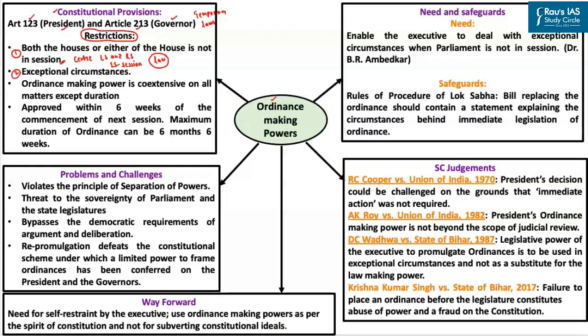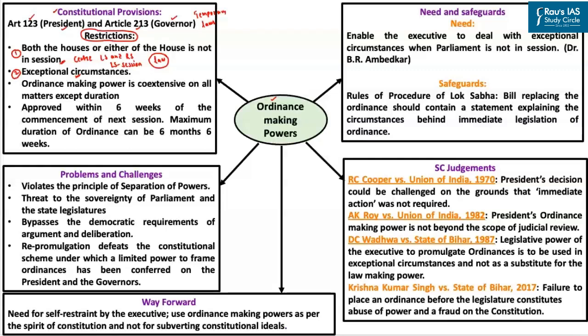The President or the Governor can make an ordinance only when he is satisfied that the circumstances exist that render it necessary for him to take immediate action. Which means, if the President or the Governor is satisfied that there are certain exceptional circumstances that warrant issuance of ordinances, then an ordinance can be issued. And obviously, such ordinances are issued based upon the recommendations given by the concerned government, which means for the President it is the center, and for the Governor it is the state government.